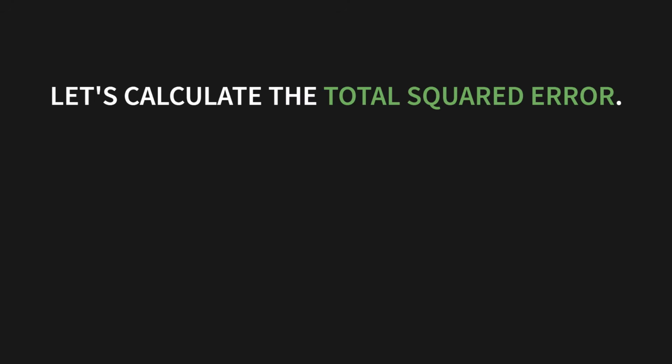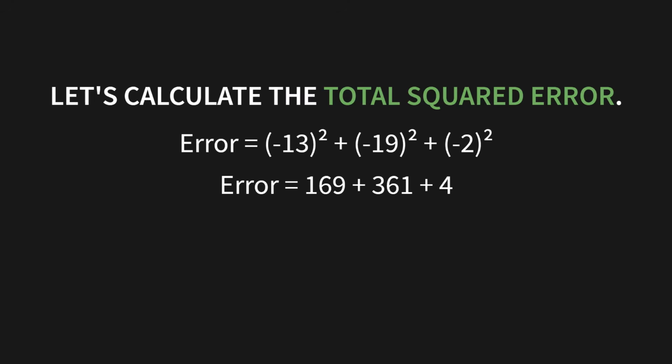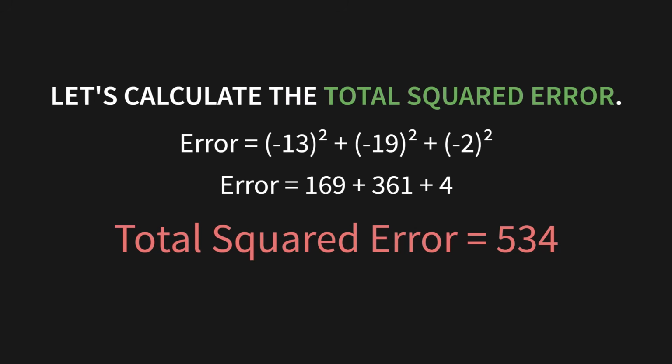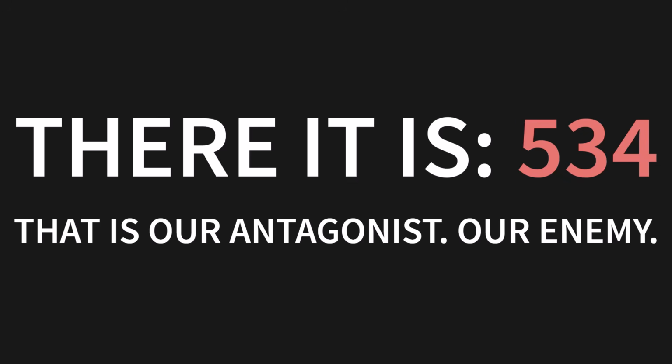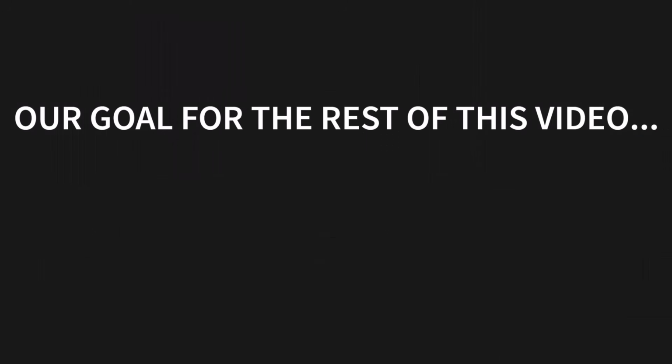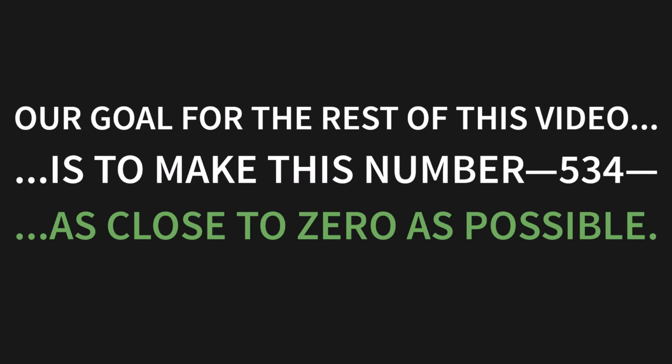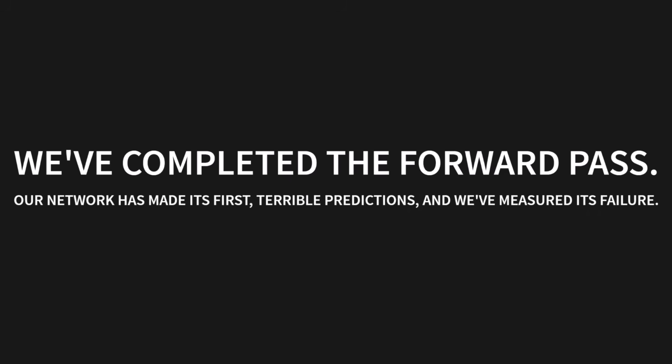So let's calculate the total squared error. We take each of our differences, square them, and add them up. That's negative 13 squared plus negative 19 squared plus negative 2 squared, which is 169 plus 361 plus 4. Our total squared error is 534. There it is. 534. That is our antagonist, our enemy. Our goal for the rest of this video is to make this number, 534, as close to 0 as possible. We've officially completed the forward pass. Our network has made its first terrible predictions, and now we've measured its total failure.